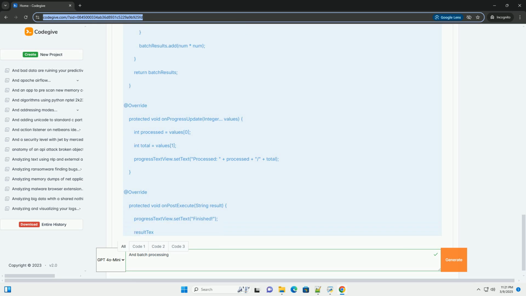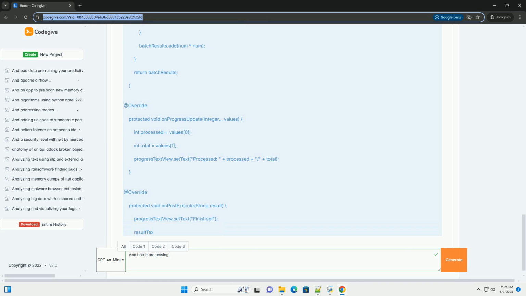2. HandlerThread with Handler. Pros: more control over the background thread and its life cycle. Cons: requires more code compared to AsyncTask. Still need to handle UI updates manually.